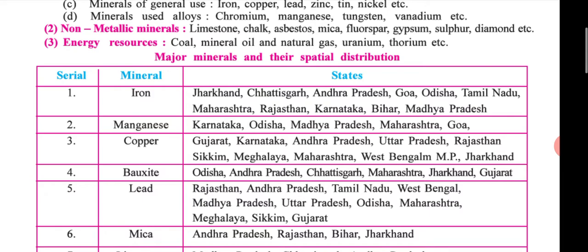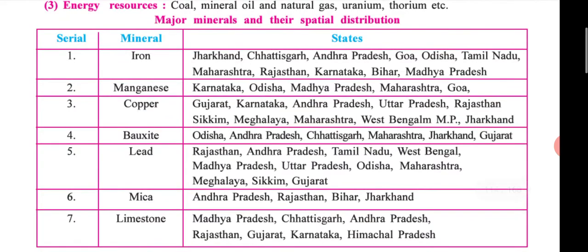See students, this table is useful for you for making a map, because when you draw a map of this kind, you have to know in which state iron is available. So if you remember Jharkhand and Chhattisgarh, then you mark Jharkhand as iron. So this table is very useful for the map. Now we just read, then you have to learn it for the map. And we will study this table again when we do the map.